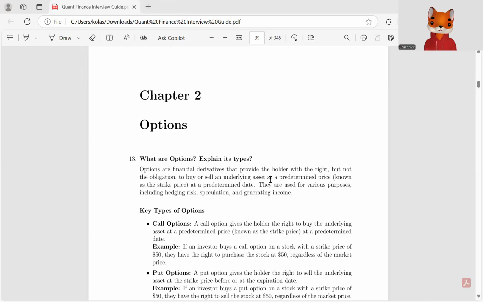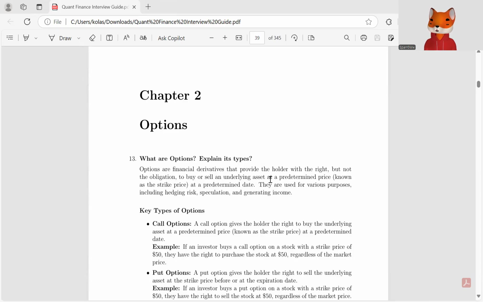So, what are options? Explain its types. Options are financial derivatives that provide the holder with the right, but not the obligation, to buy or sell an underlying asset at a predetermined price, known as the strike price, at a predetermined date. They are used for various purposes, including hedging risk, speculation, and generating income.